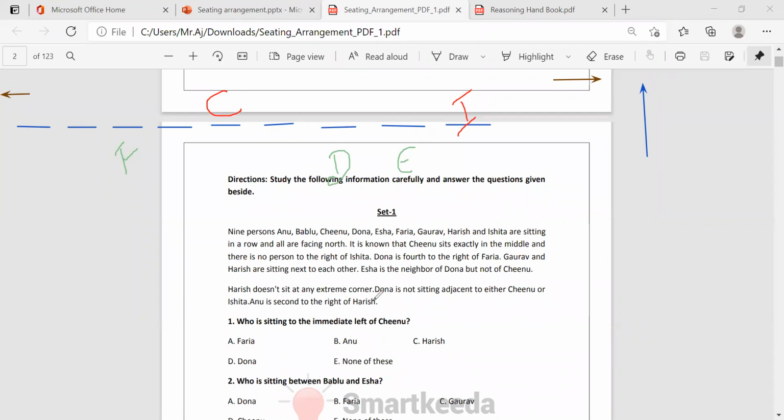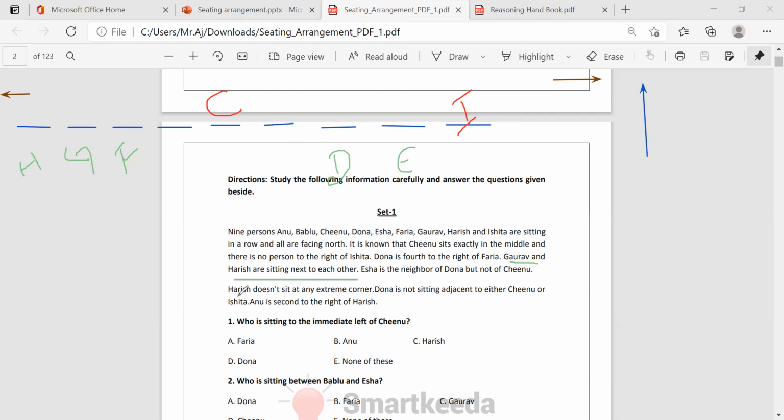Anu is the second right of Harish. Okay, we don't know yet. Now, Harish and Gaurav will sit next to each other. Here C is occupied, D occupied, E occupied, Faria occupied, Chinu occupied. There are only two places left.